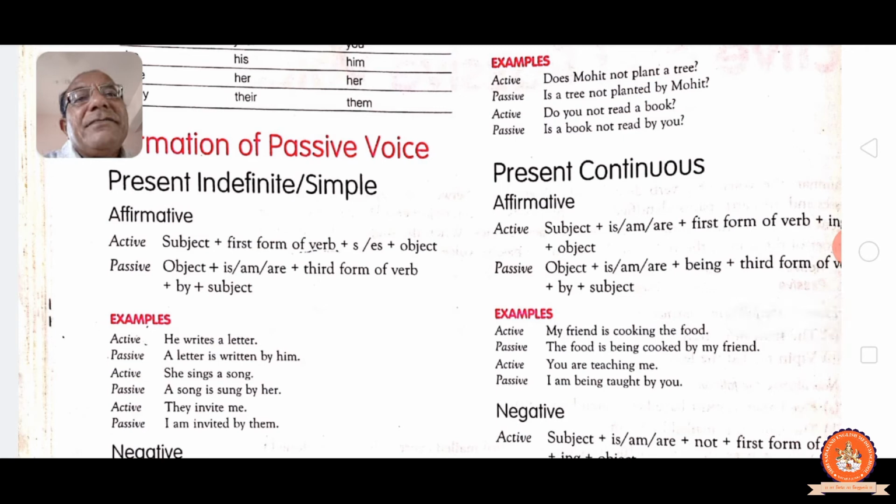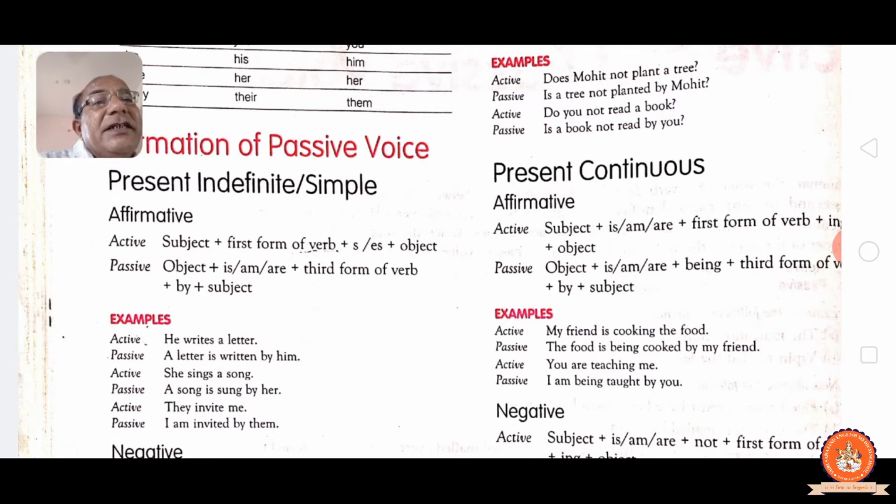Present indefinite we have seen, now present continuous tense. Active: subject plus am, is, are, verb plus ing and object. Passive: object plus am, is, are, being we have to add here. See, the difference in passive between simple present tense and present continuous tense is that being is coming in present continuous tense while being is not coming in simple present tense. Other formula same. See, in passive: object, am, is, are, being, past participle, by and subject, and that being is not coming in simple present tense.